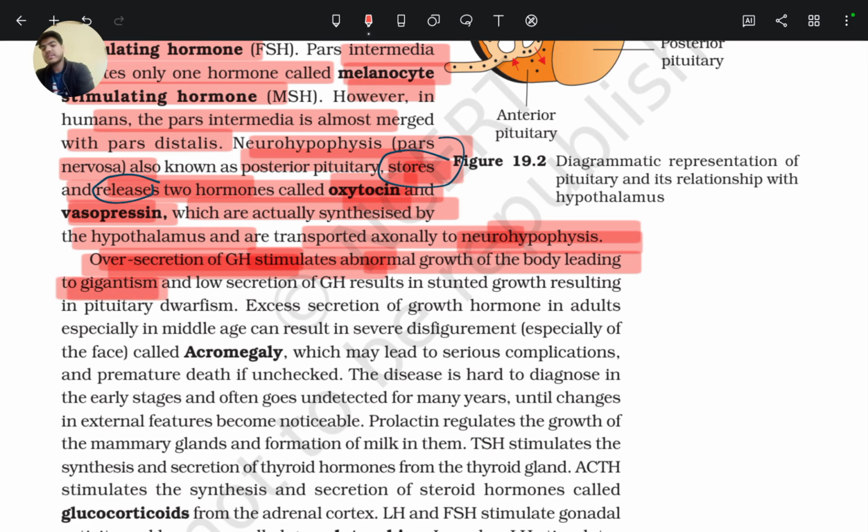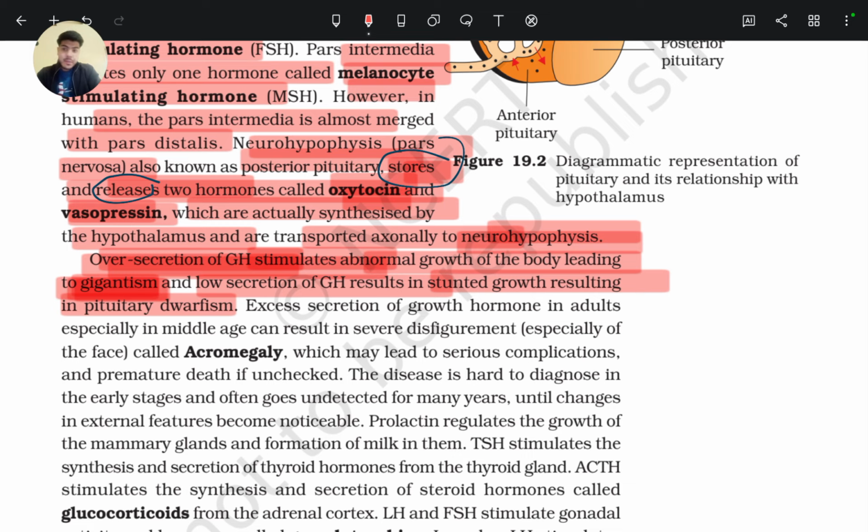If growth hormone is over secreted at the teenage or puberty stage, it leads to gigantism, and low secretion of growth hormone results in stunted growth, resulting in pituitary dwarfism.